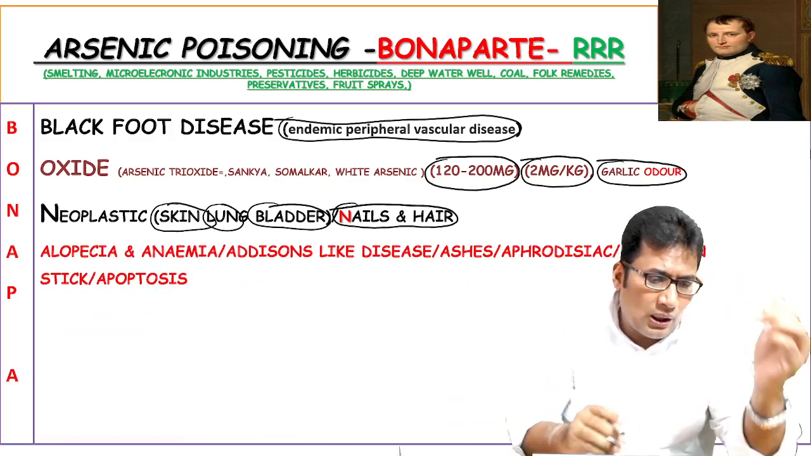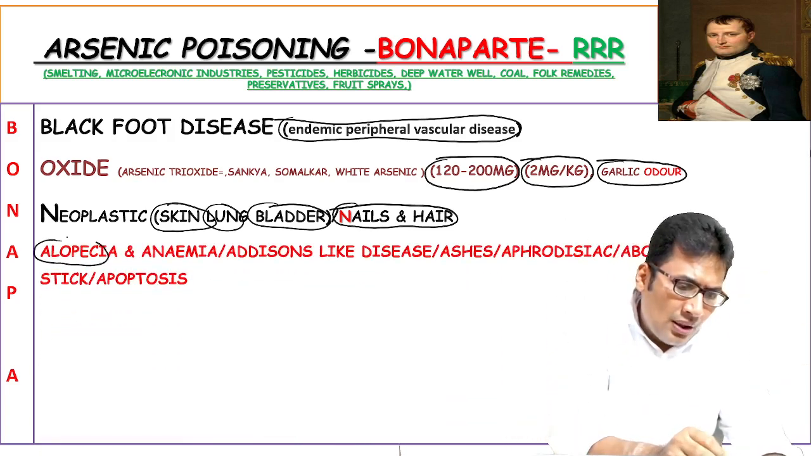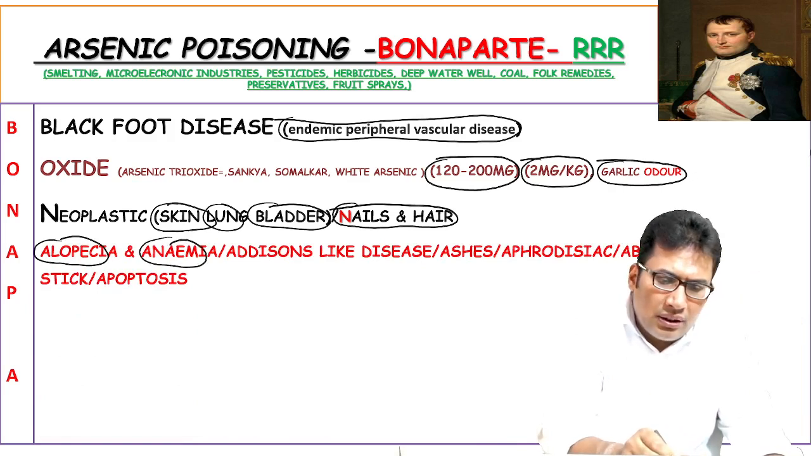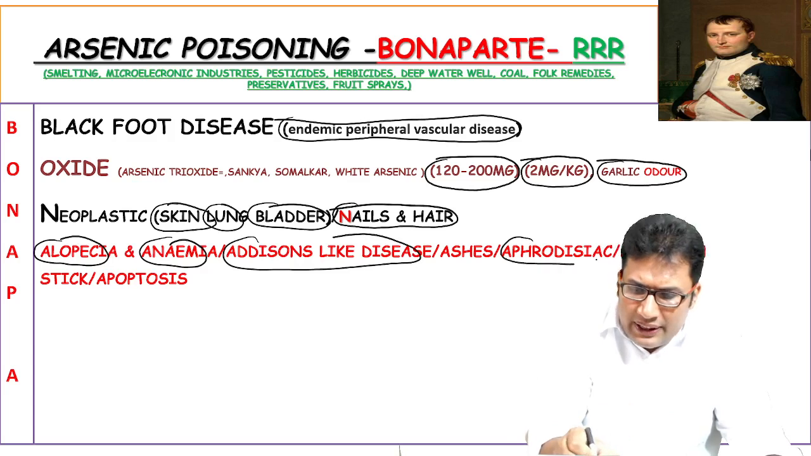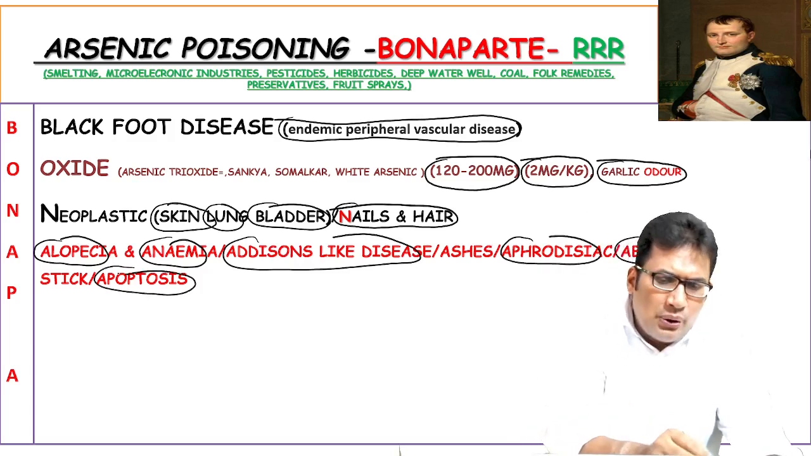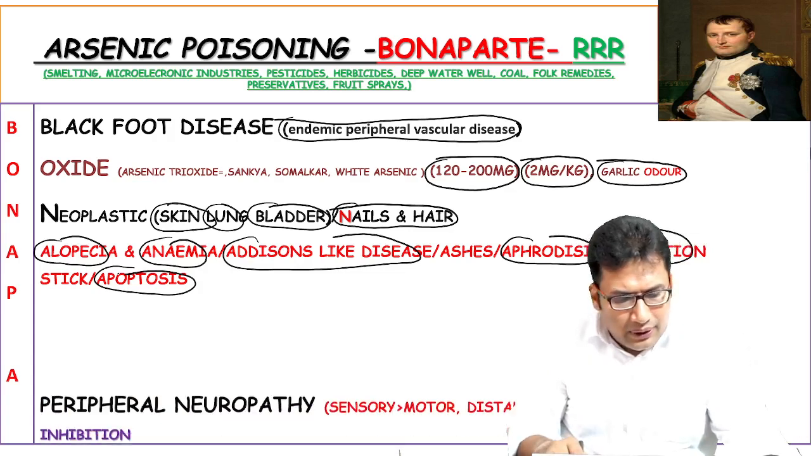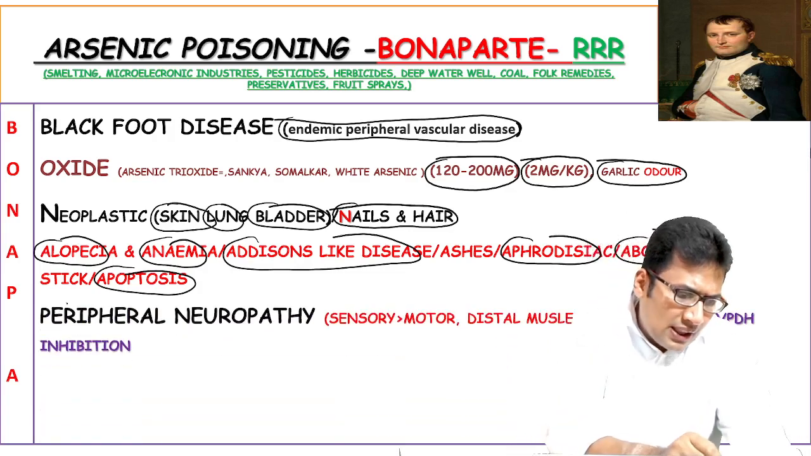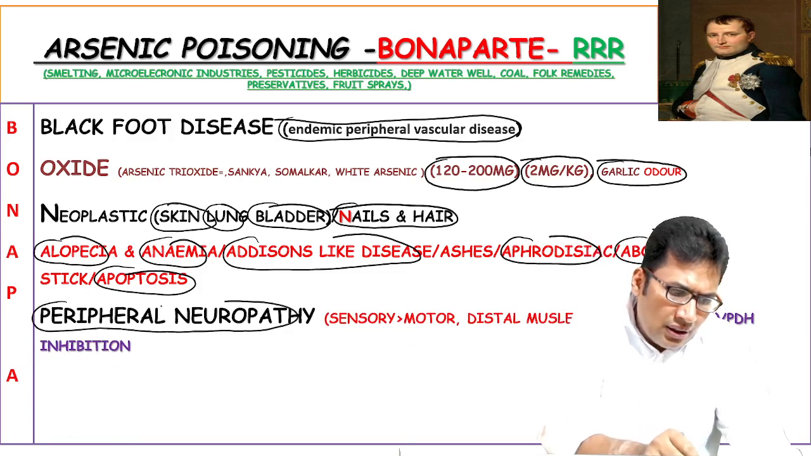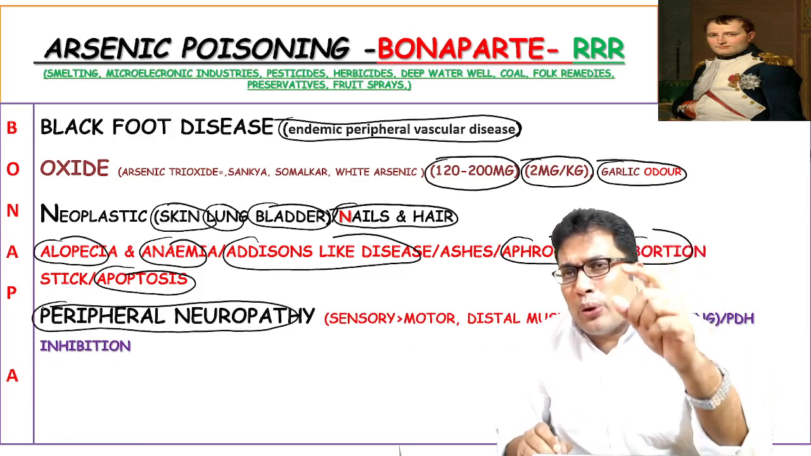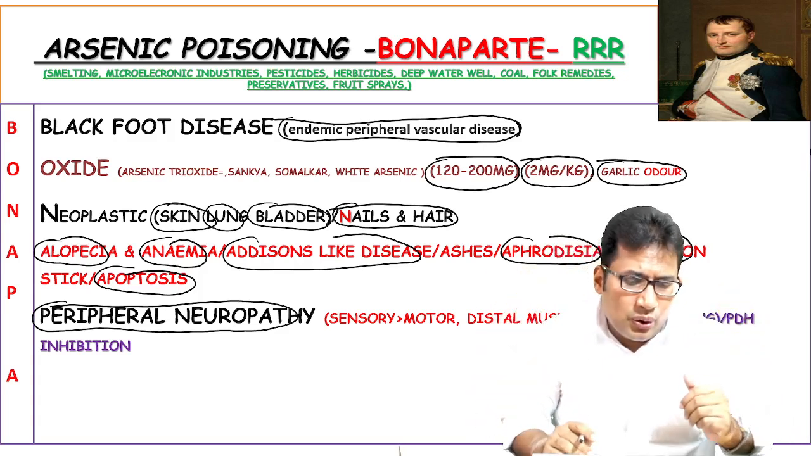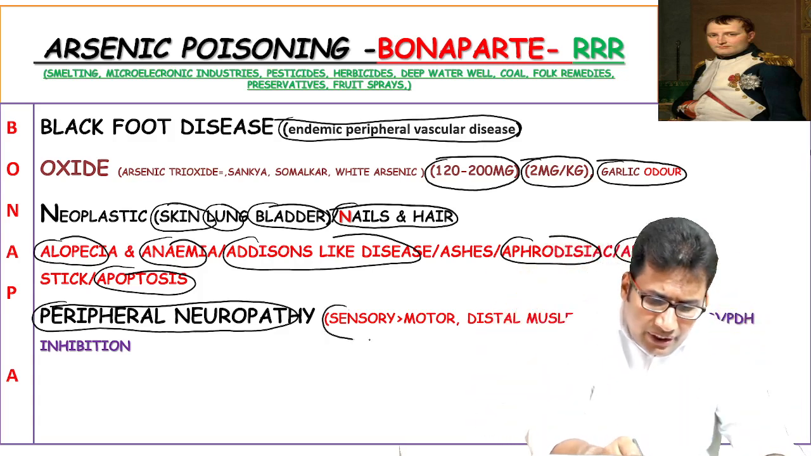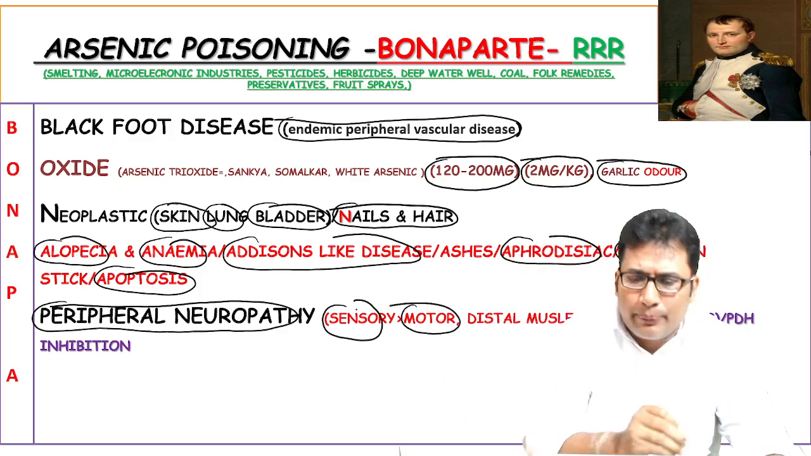A for alopecia. A for anemia, Addison's-like disease. It can be used as an aphrodisiac, abortion stick, and it induces apoptosis. Peripheral neuropathy is again an INSET question. Arsenic causes mixed neuropathy. Lead causes motor neuropathy. So there can be more involvement of sensory than motor in case of arsenic poison.